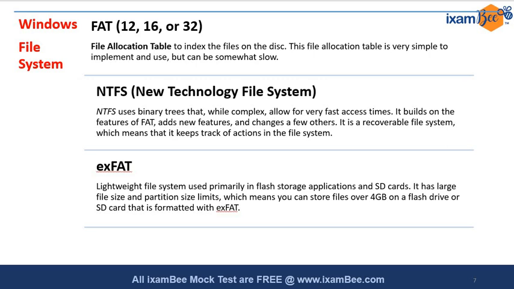Coming to the first one, FAT, it comes as FAT12, FAT16 or FAT32. It is actually a table to index the files on the disk. This file allocation table is very simple to implement and use, but it can be somewhat slow. Because it was made very early, at that point of time the main motive was to get the file retrieved, so it does not use a high level of indexing, and that's why it is a little bit slow. Now coming to NTFS, it uses a binary tree, and as we all know, using a binary tree, accessibility comes at very low cost. It is very complex at the same time, but it allows very fast access to our resources.